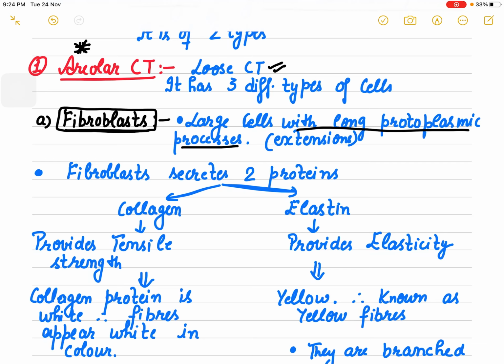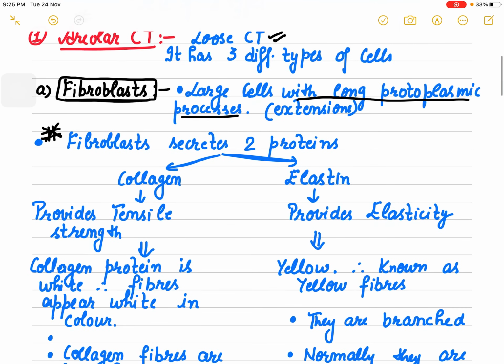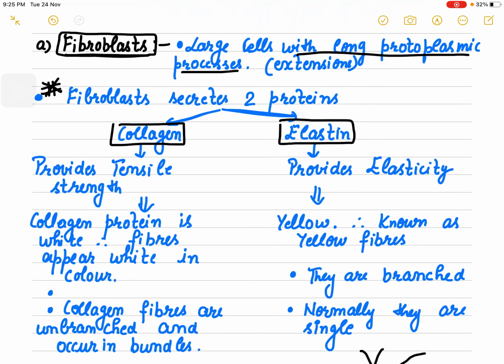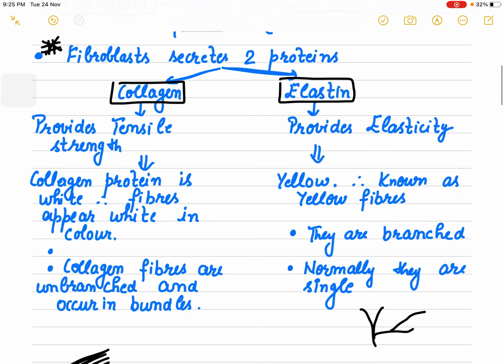The major portion which you need to understand about fibroblasts is they secrete two proteins, which we discussed yesterday also. They secrete collagen and elastin. Collagen fibers are white fibers, and elastin fibers are yellow fibers.